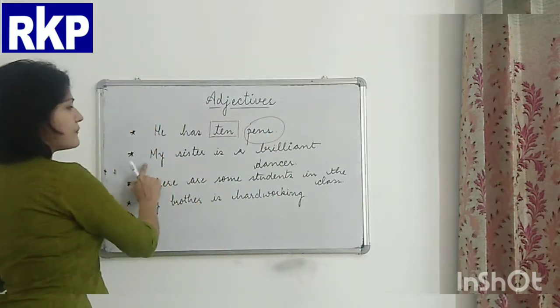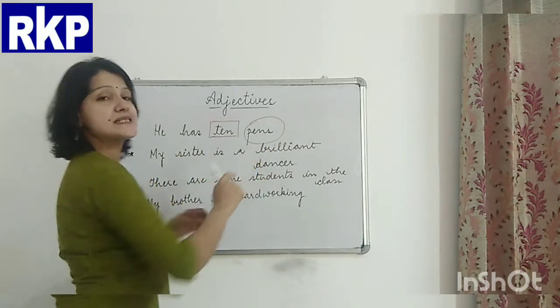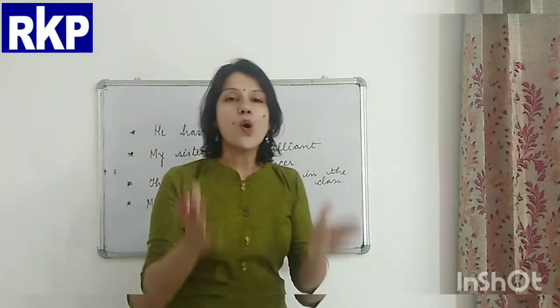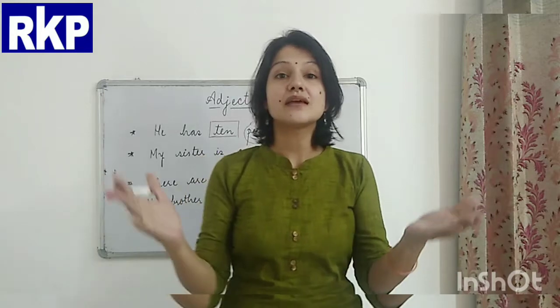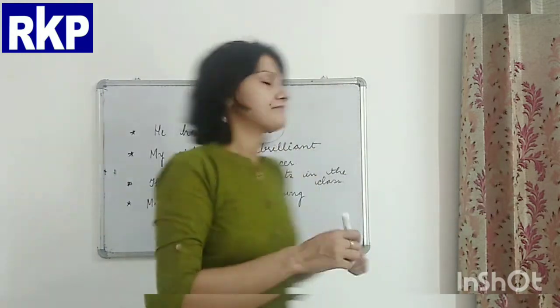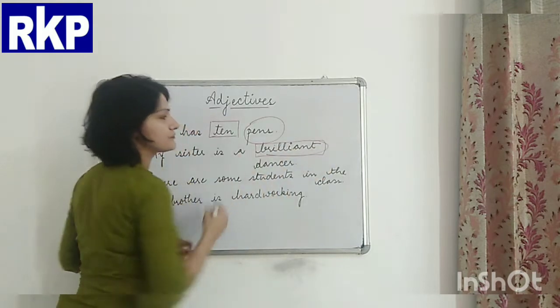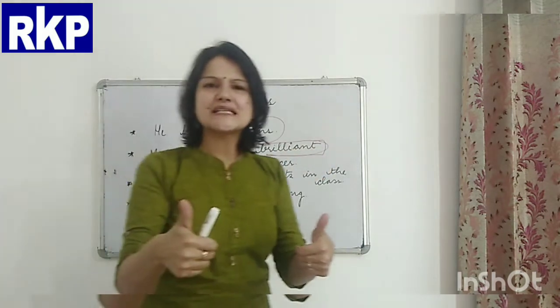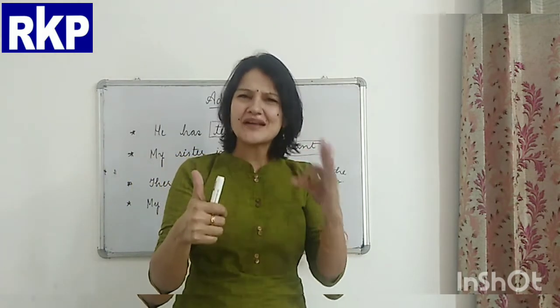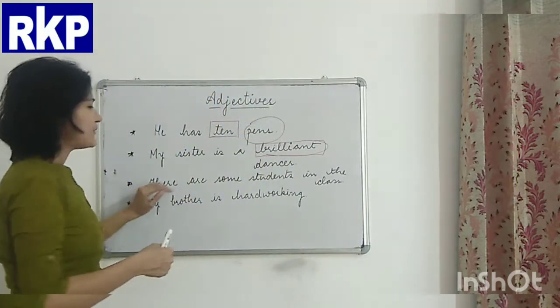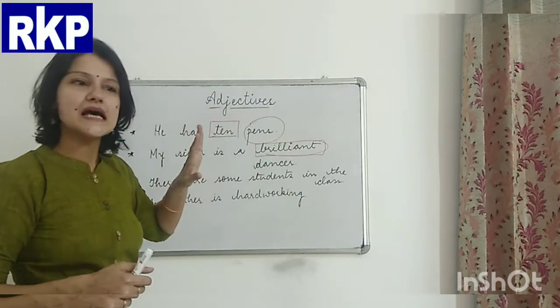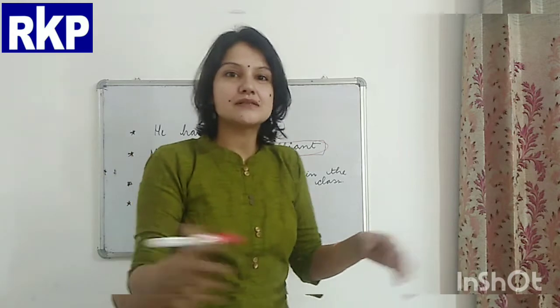Now, my sister is a brilliant dancer. Now what kind of dancer is she? She's a brilliant dancer. Brilliant dancer, wonderful, very good. Now, there are some students in the class. Now how many students?